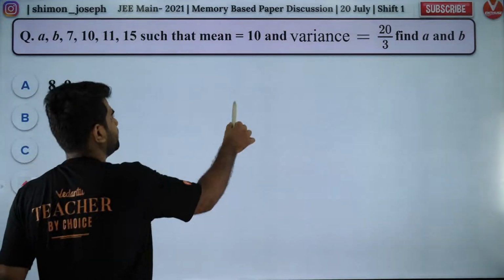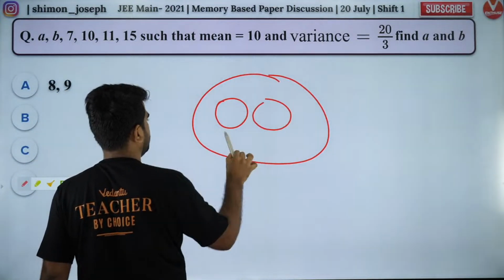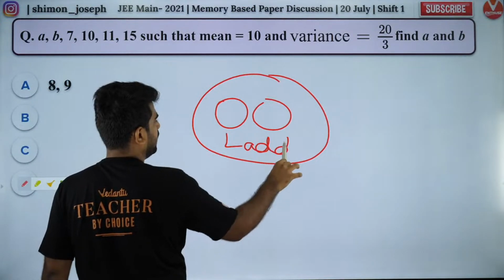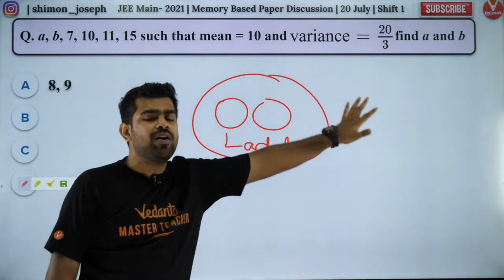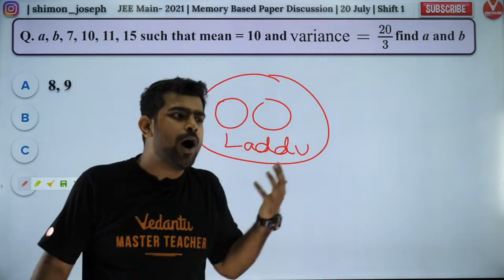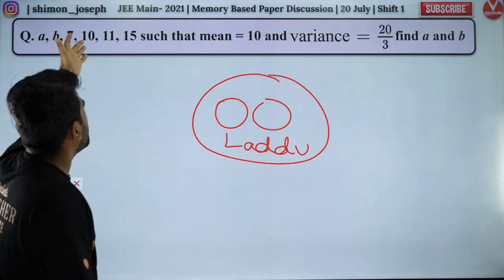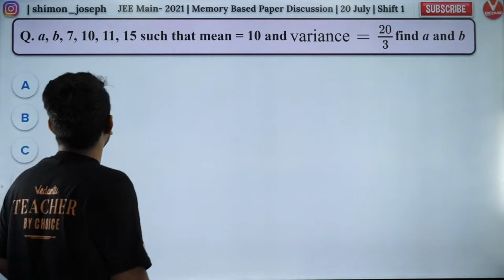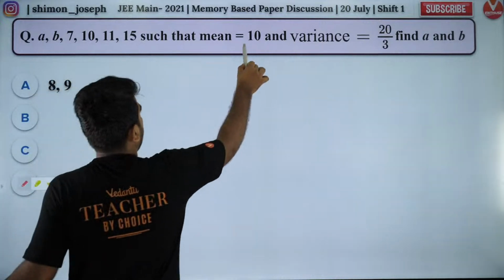This is laddu on a plate. So you have 2 laddus and you have a plate. It is given to you, so all you need to do is just take it and eat it. As simple as that. Guys, if you get a question like this, you have to thank God for this question, because it was such an easy one. Why?